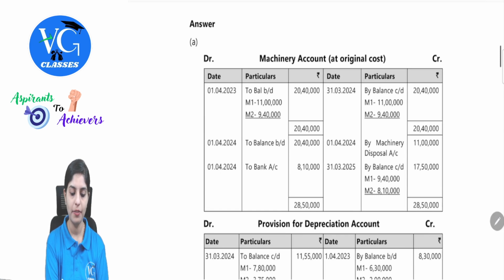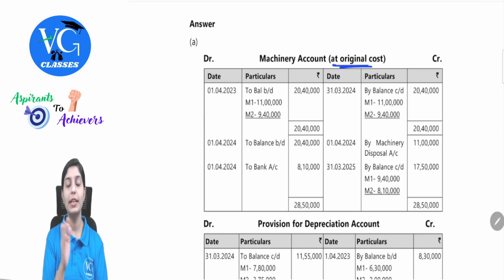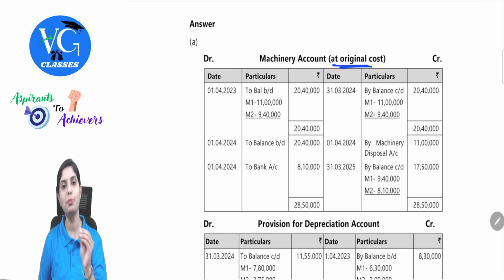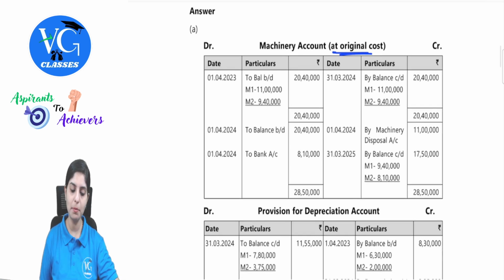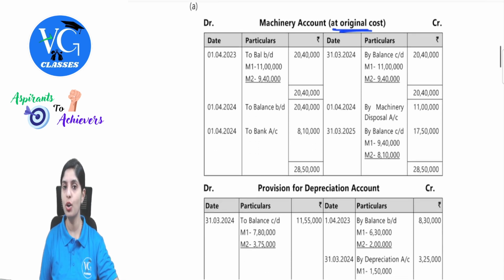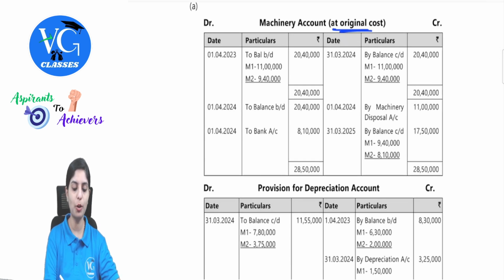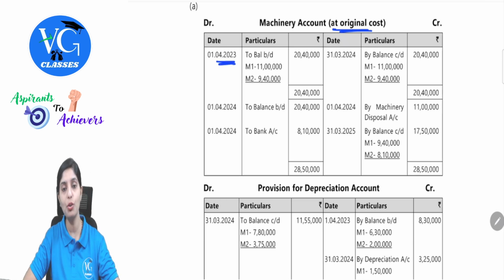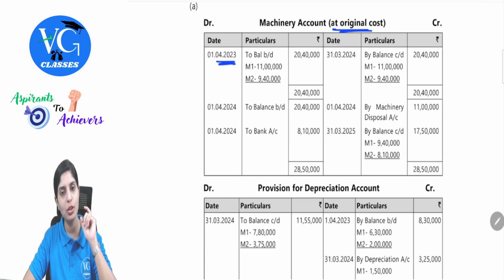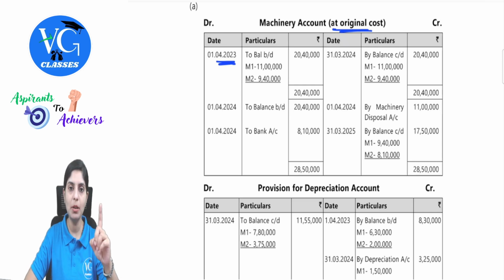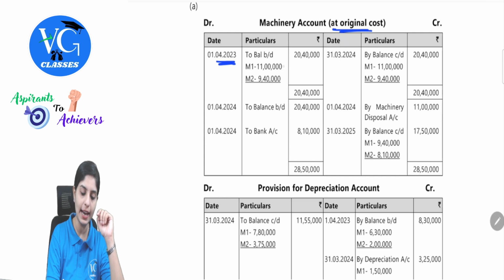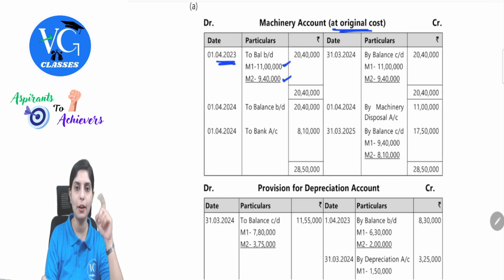So this we can reflect here in the machinery account. First of all, understand one thing. Depreciation is not shown in the machinery account. They are accumulating it in a separate account called provision for depreciation. So we will record the entries accordingly. In the machinery account, it will be recorded at the original cost itself. Machine number 1 was bought for 11 lakh. So observe here, as on 1st April 2023 also, it will be brought down at the original cost itself. So machine number 1 value is 11 lakh at cost and machine number 2 is 9 lakh 40,000.